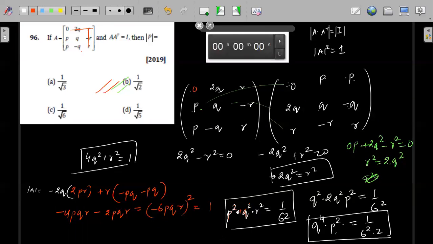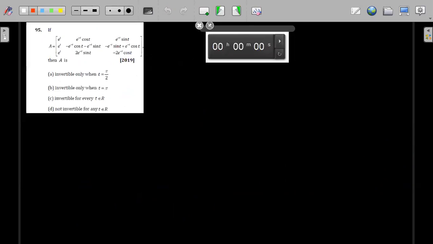Okay. Understood? Fine. Next question. Check this one. So this was also 2019. I'll give you 2 minutes, 2.5 minutes to solve this. Okay, solve this one also.